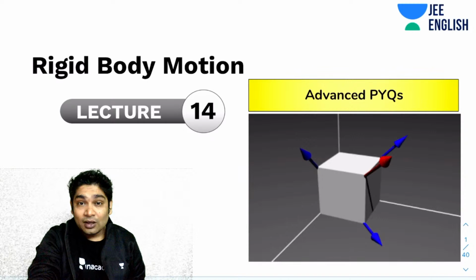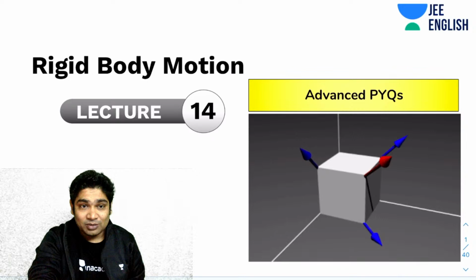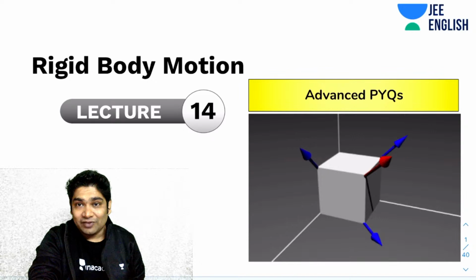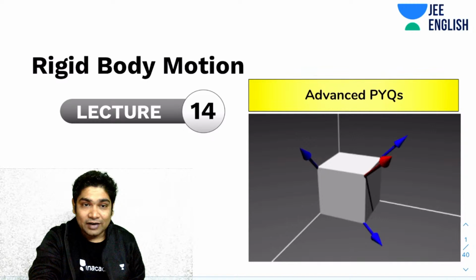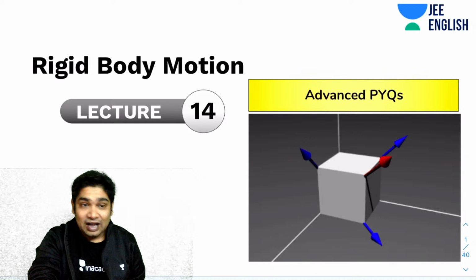All right, so this is the series that I host for class 11 students. The topic that we are discussing right now is rigid body motion. This is lecture number 14, the final lecture of the rigid body motion series, and today we'll be talking about advanced PYQs. We'll take a look at what kind of questions JEE Advanced people like asking, and let's see if we can figure out how to approach such problems.